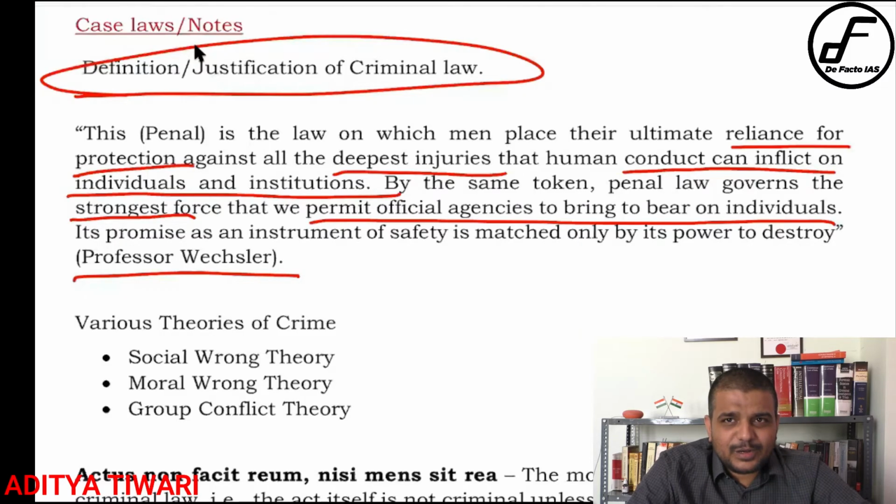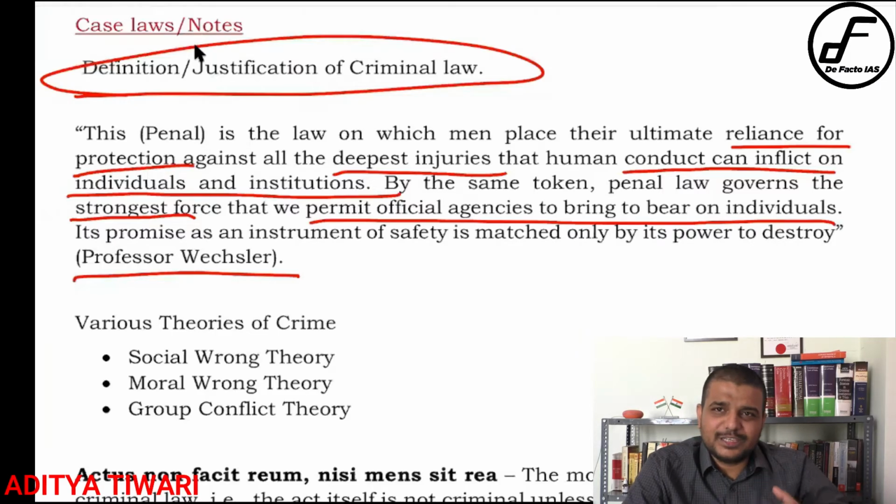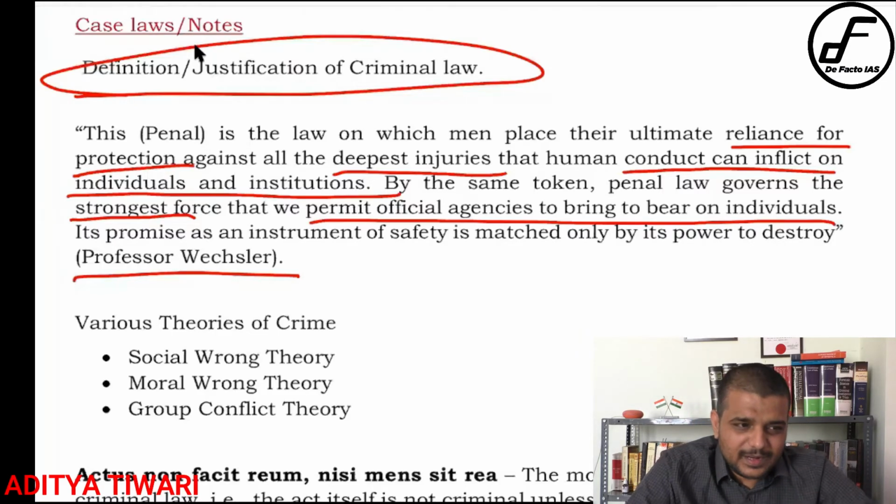But criminal law is the only branch of law in which we allow the state a very brute use of force. That is something very remarkable about criminal law. So, two things, and that is a very good definition.